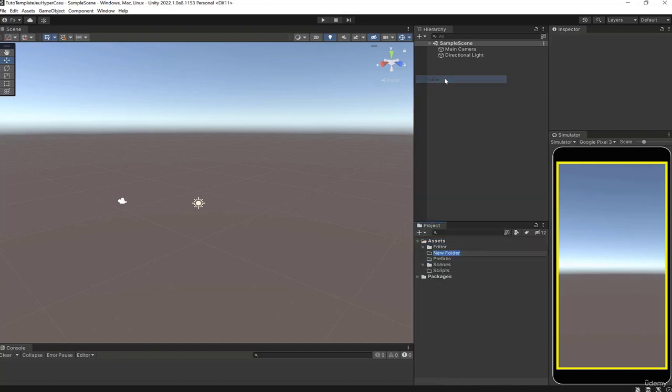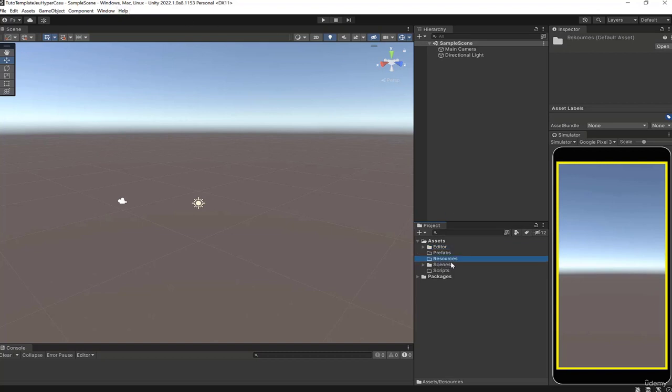Then we're going to need a resources folder, which is also a specific Unity folder. When I say it's a specific folder, it means that when you call a folder resources, it has a particular meaning to Unity. The editor folder as well. If you create a plugin for Unity, you have to put it in the editor folder. This will allow you to anchor it in the editor.